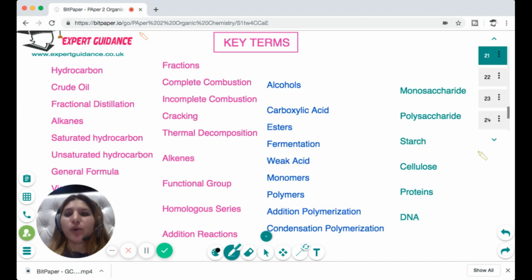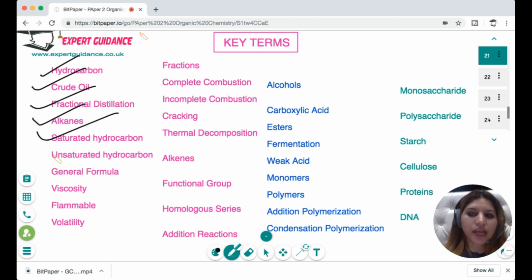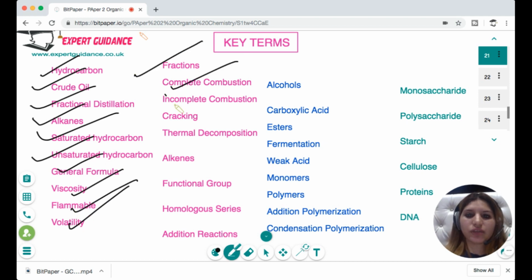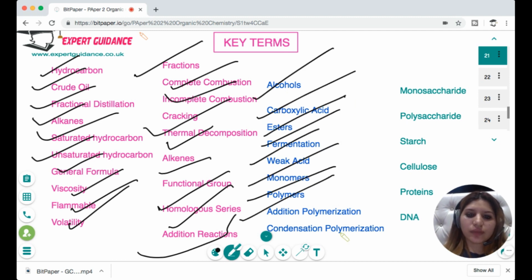So I hope all this concept of organic chemistry is clear to you. Now you should have a go at these key terms: hydrocarbons, crude oil, fractional distillation, alkanes, saturated hydrocarbon, unsaturated hydrocarbon, general formula, viscosity, flammable, volatility, fractions, complete combustion, incomplete combustion, cracking, thermal decomposition, alkenes, functional group, homologous series, addition reaction, alcohols, carboxylic acid, esters, fermentation, weak acid, monomers, polymers, addition polymerization, condensation polymerization, monosaccharide, polysaccharide, starch, cellulose, proteins, and DNA.